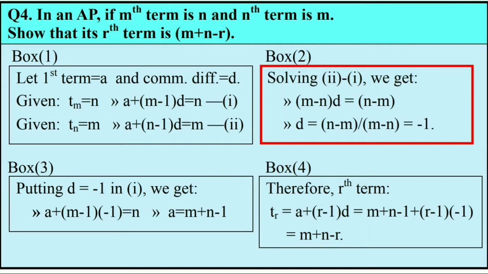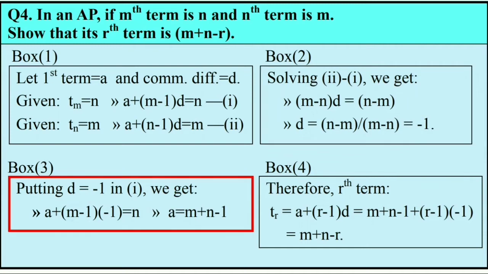Hence, by adding and subtracting them, we can find out one value by eliminating the other one. So here equation 2 minus 1 we are doing, in which a gets cancelled and the equation is formed in the form of d only, and we get the value of d as minus 1. Now observe the third block.